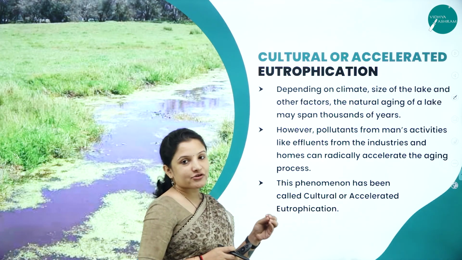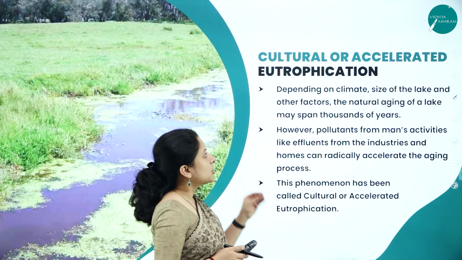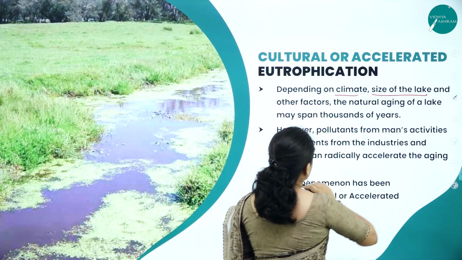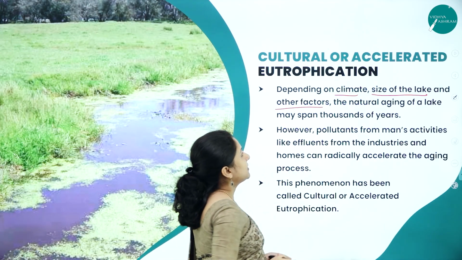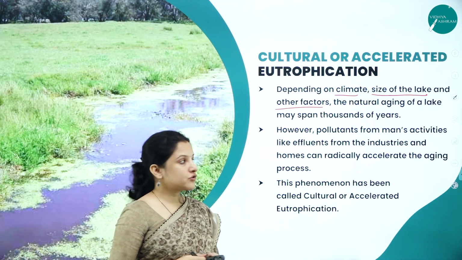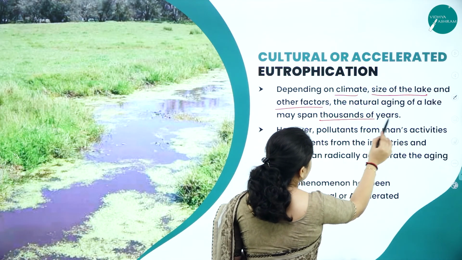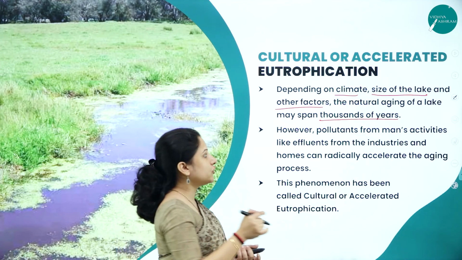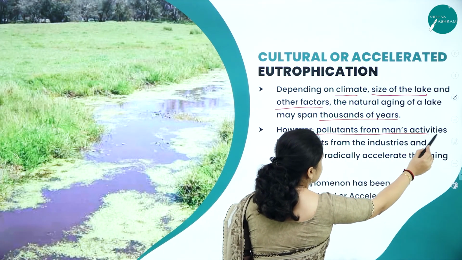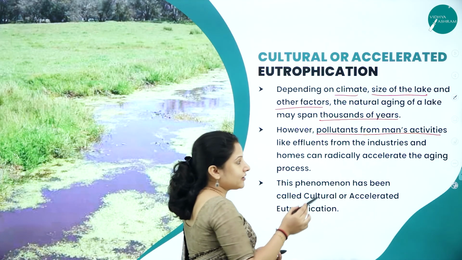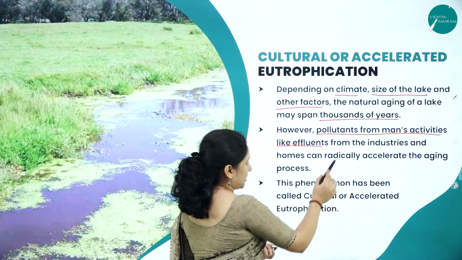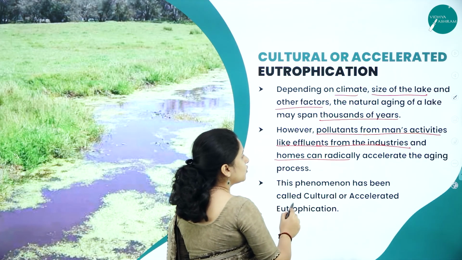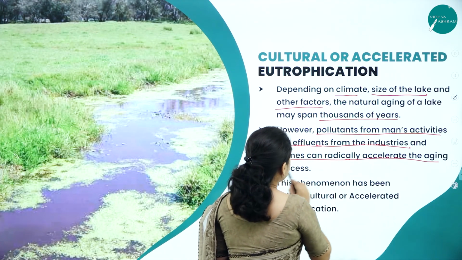Next, let's study cultural or accelerated eutrophication. So what is cultural or accelerated eutrophication? Depending on climate, the size of the lake and other factors, the natural aging of the lake usually takes thousands of years. However, pollutants from human intervention, like industrial effluents and sewage from houses, can radically accelerate the aging process.